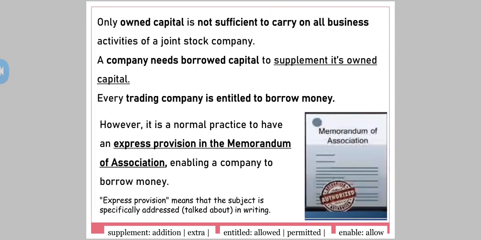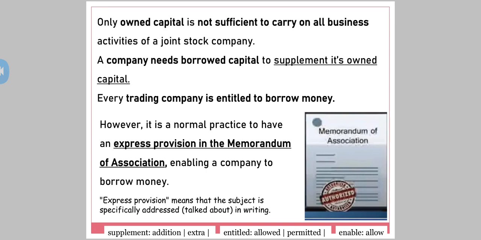Now see here, to start a business or to form a joint stock company is not an easy task. Huge capital is required for the same, right? So now, only owned capital is not sufficient to carry on all business activities of a joint stock company. It's not at all possible for a company to start without borrowing money in the initial stage, or in the later stage when the company wants to diversify or expand its business. A company needs borrowed capital to supplement its owned capital.